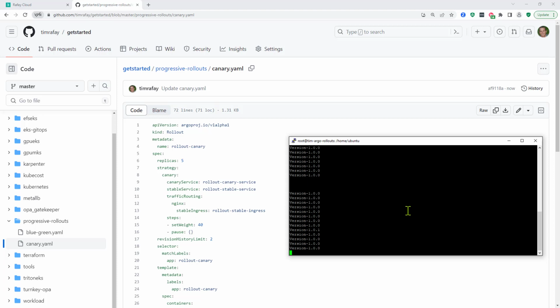We can now see that the web server version was updated on only a portion of the application.